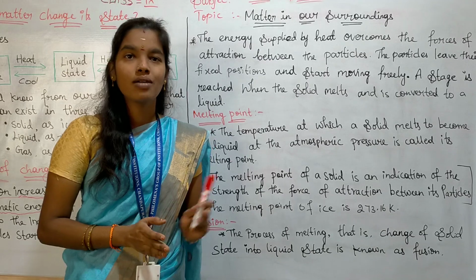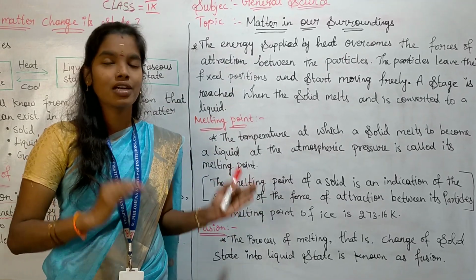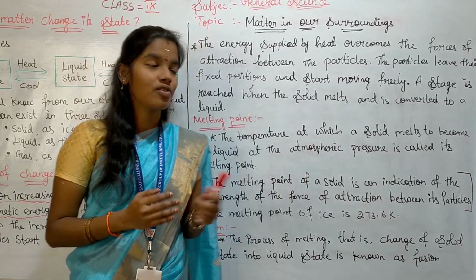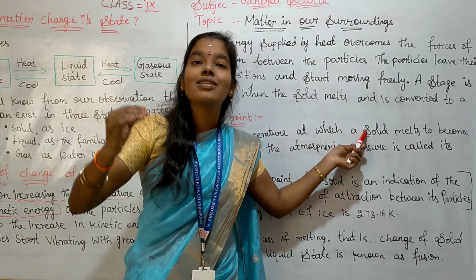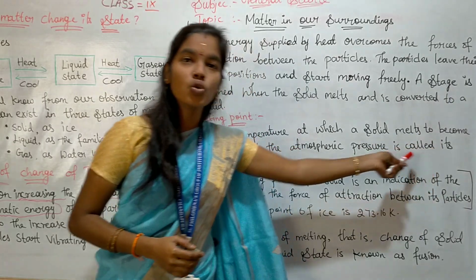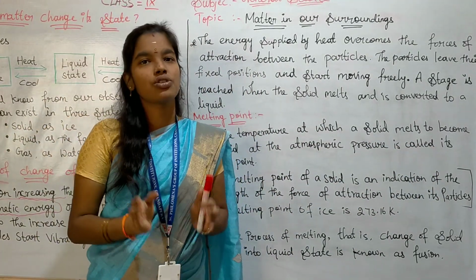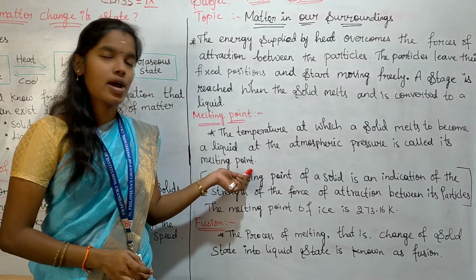We are discussing a solid converting into liquid at a particular temperature, and that temperature at atmospheric pressure is known as the melting point.